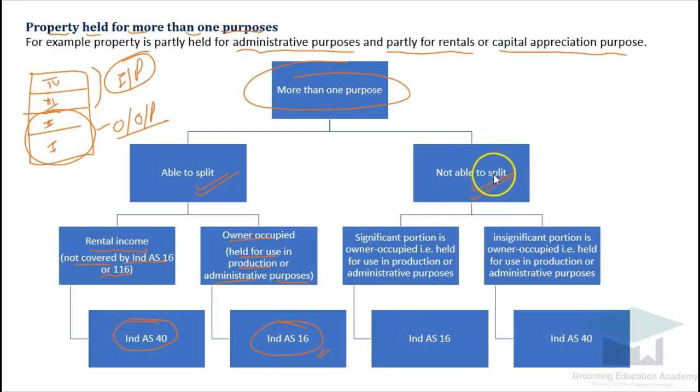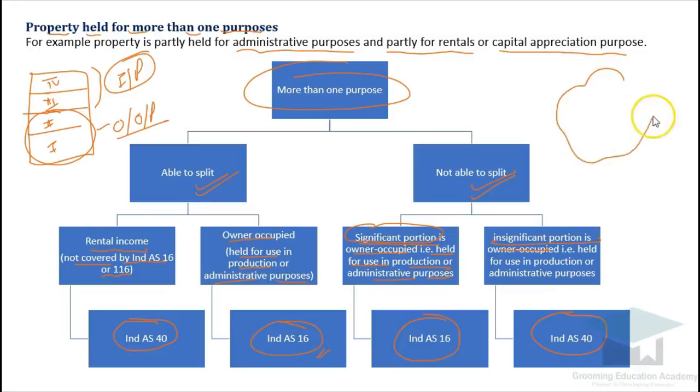Not able to split. Then what you have to check? You have to check whether significant portion is owner occupied. Owner occupied means held for use in production or administrative purpose. Significant portion. Now what is significant, what is insignificant, that is the call of the management. Okay, so if the significant portion is owner occupied, then IND AS 16. If insignificant portion is owner occupied, IND AS 40.